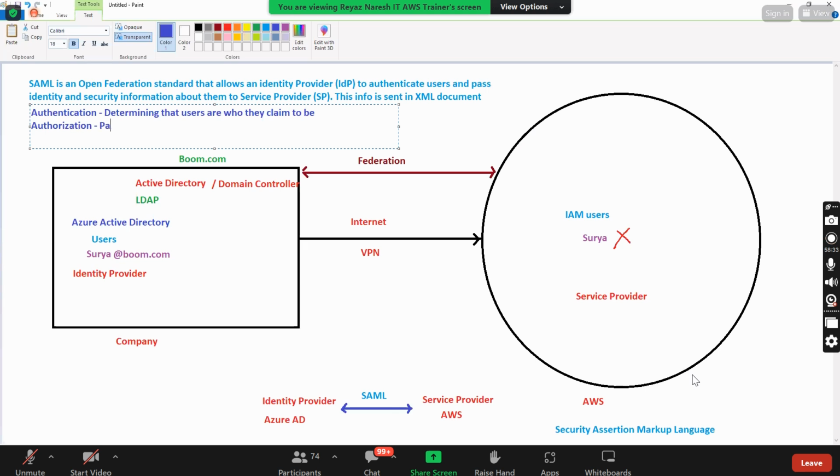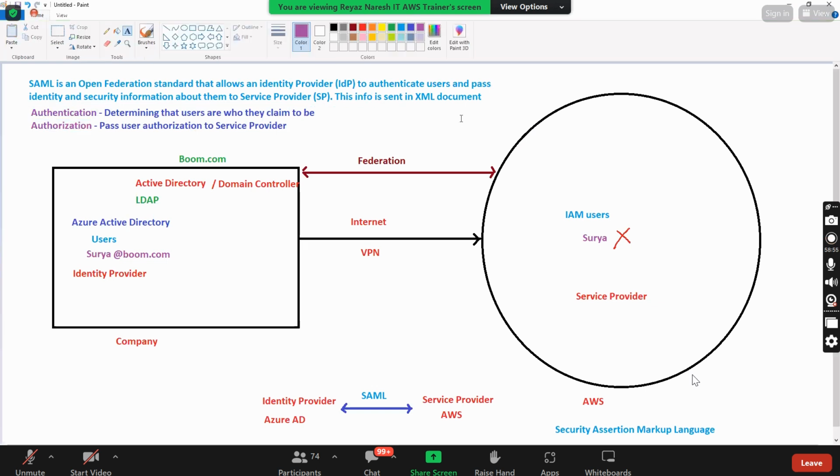Authorization meaning pass user authorization to the service provider. So it's very important for your real time. Okay? Is it clear?